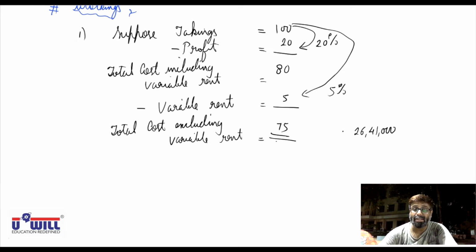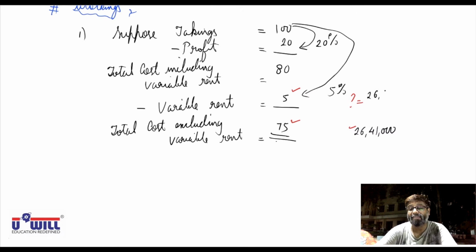When total cost excluding variable rent is 75, variable rent is 5. So when 26,41,000 is your total cost excluding variable rent, what is variable rent? You will do 26,41,000 into 5 divided by 75.